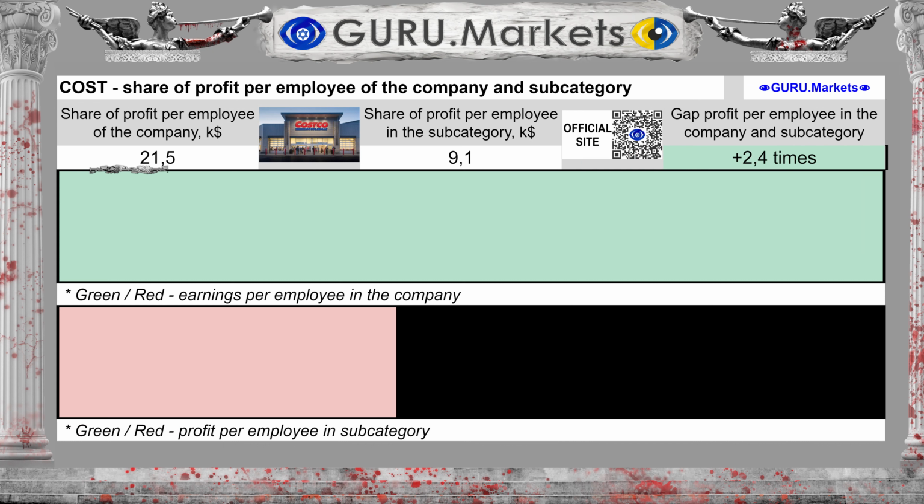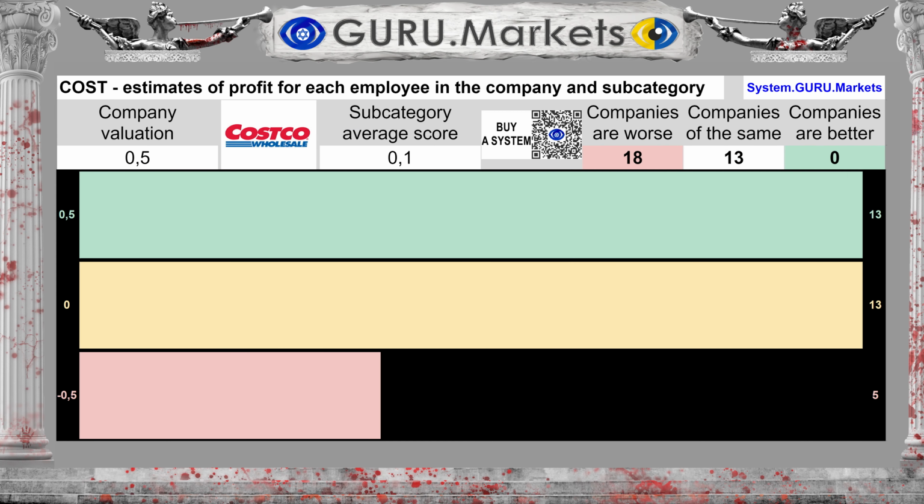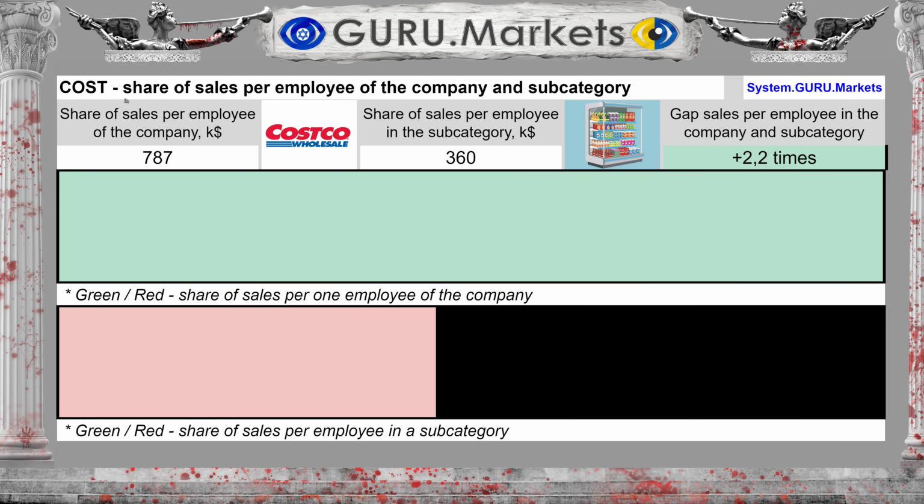$21,500. The average in the subcategory is $9,100. The difference between the subcategory average and the company's performance is 136%. Estimation of profit per individual employee of the company in comparison with the indicators of companies in the subcategory: good, 0.5 points. Revenue for each employee of the organization is